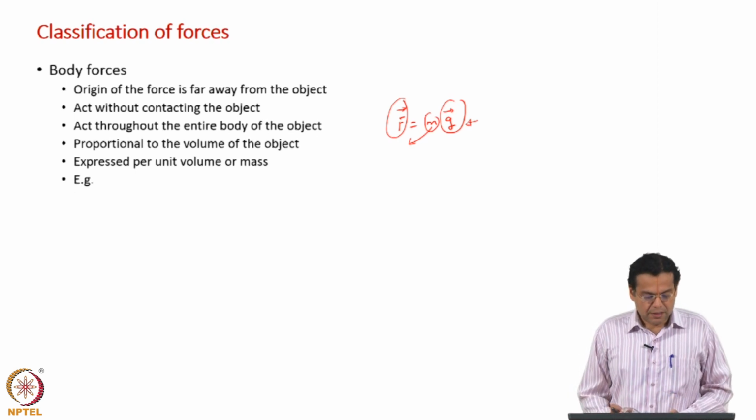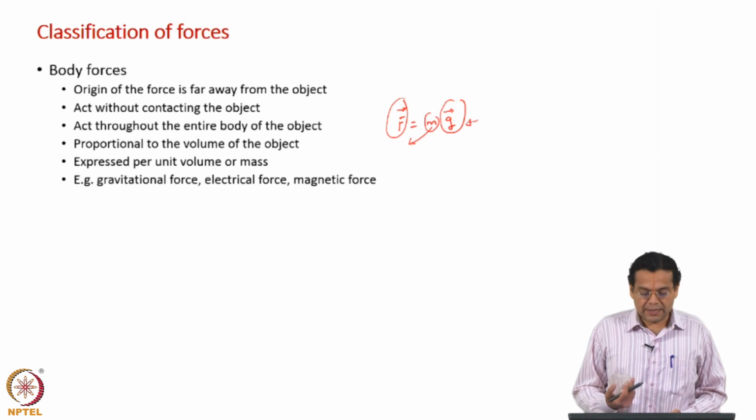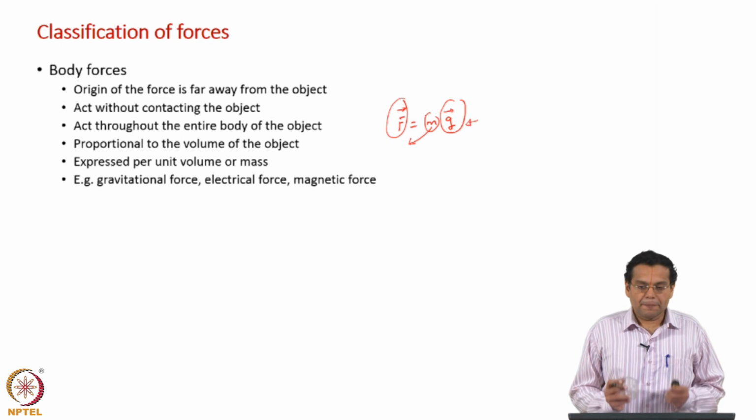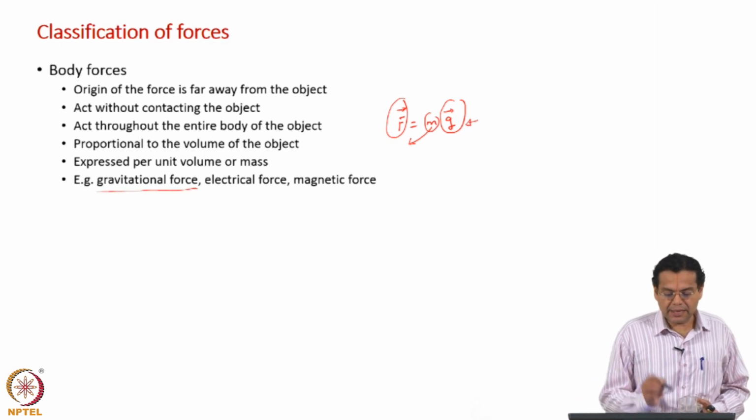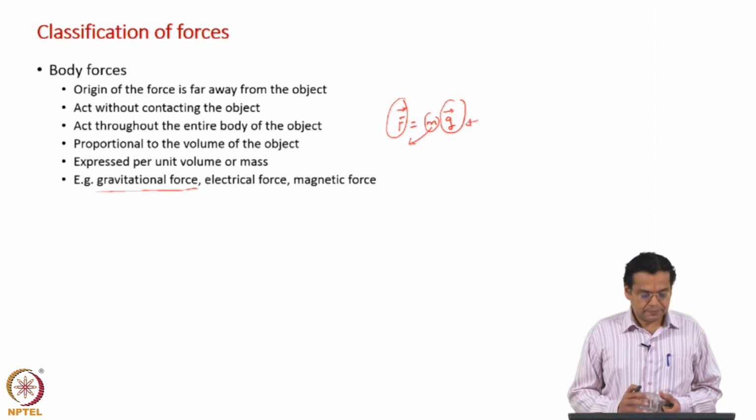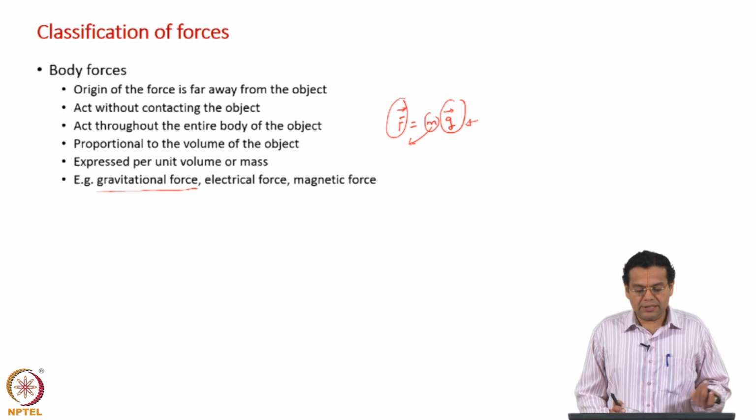Of course, the example is gravitational force; other body forces could be electrical force, magnetic force. Within the scope of this course, the only body force which we will consider is the gravitational force. So, to quickly summarize, body forces: the origin is away from the object, they are not in contact, they act throughout the body and hence are proportional to volume, and are expressed per unit mass.